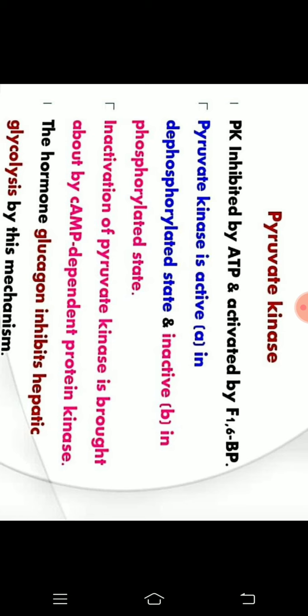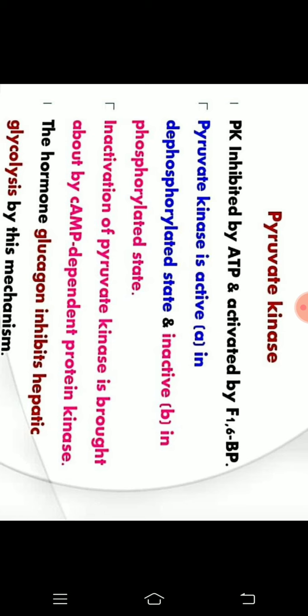The main important part of this enzyme is that if it is dephosphorylated, then it is active, and if it is phosphorylated, then it is inactive. We require all glycolytic enzymes to be in an active state to do their functions, so pyruvate kinase is active in the dephosphorylated state.